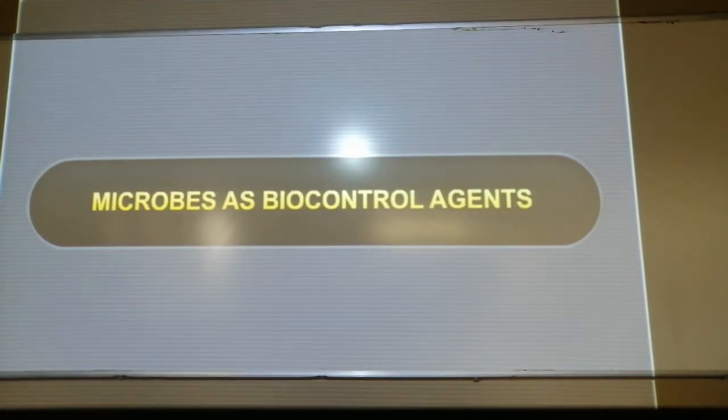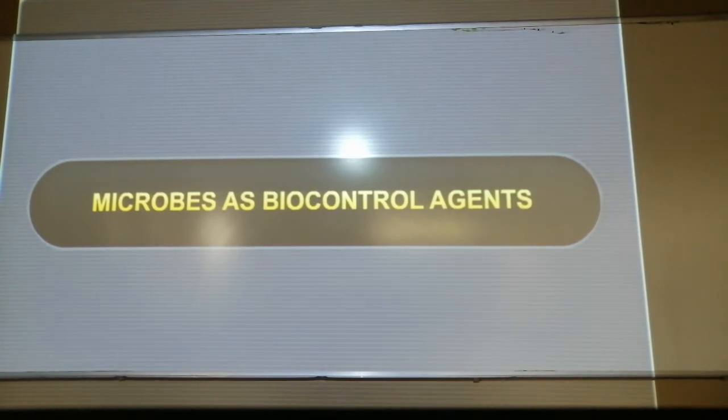So we are in the chapter wherein we are discussing how microbes are used in human welfare. We have seen how they are used in household products. We have also seen how industrial products like enzymes and drugs are produced using microbes. We saw the uses of microbes in wastewater treatment, and also in the biogas plant. Now we'll be discussing how these microbes can be used as biocontrol agents.